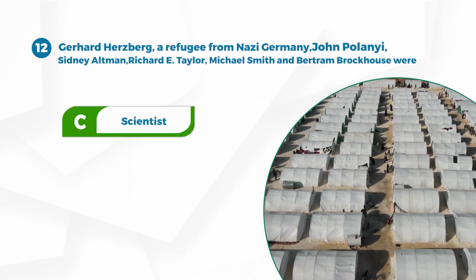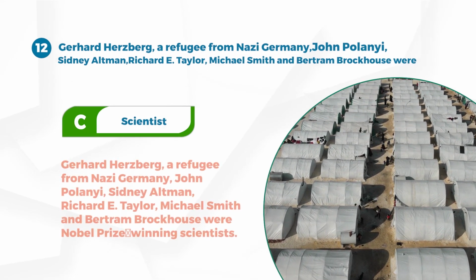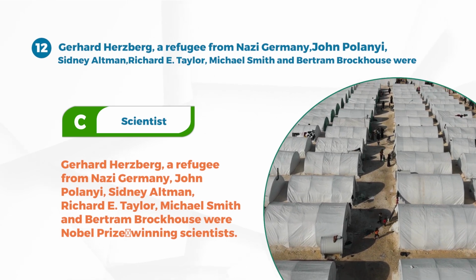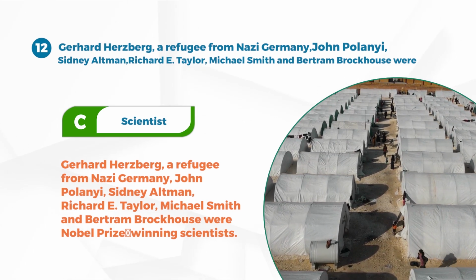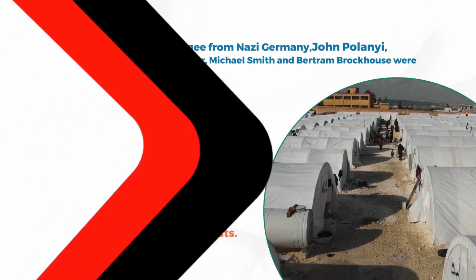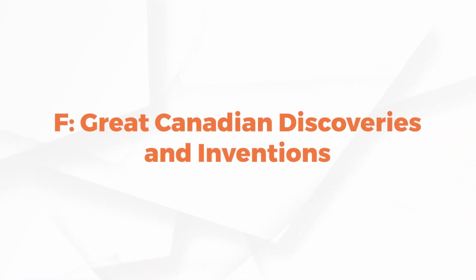Answer C. Scientists. Gerhard Herzberg, a refugee from Nazi Germany, John Polanyi, Sidney Altman, Richard E. Taylor, Michael Smith, and Bertram Brockhaus were Nobel Prize-winning scientists. F. Great Canadian discoveries and inventions.